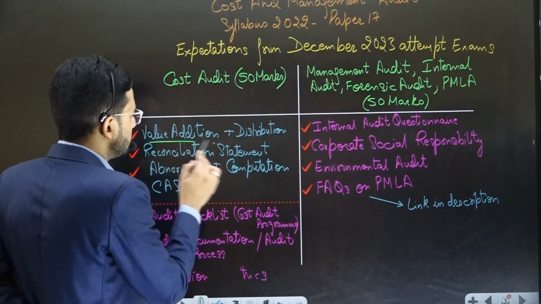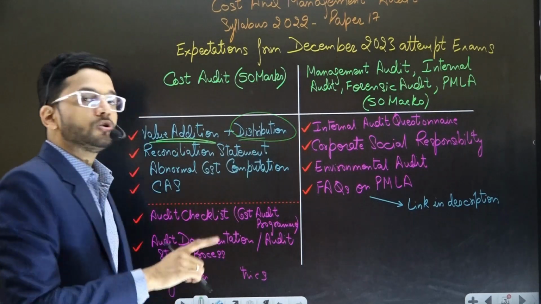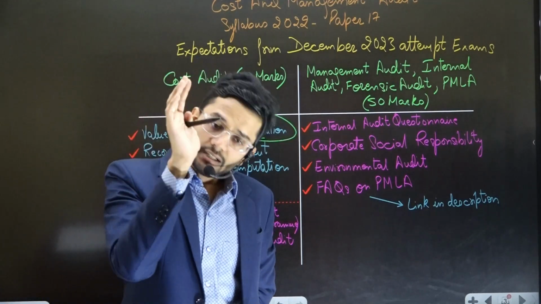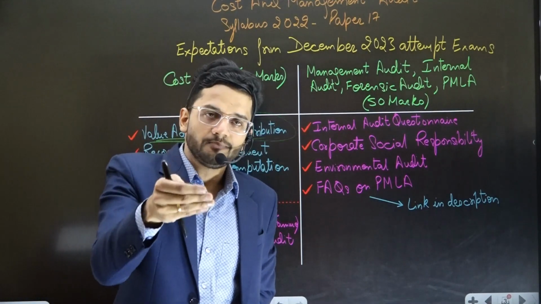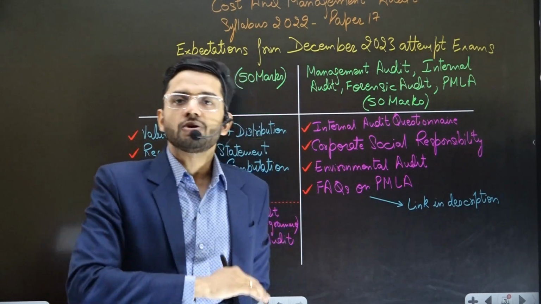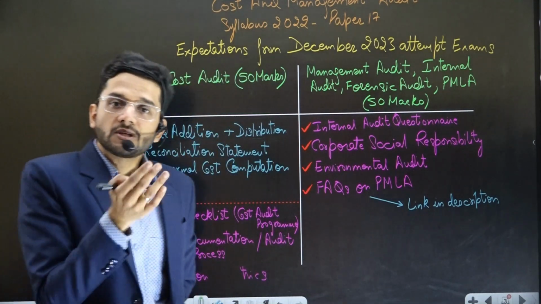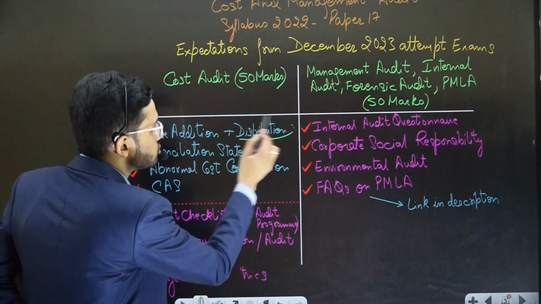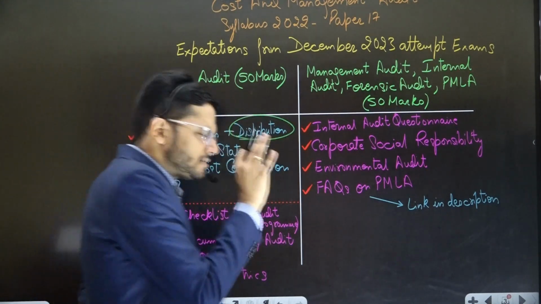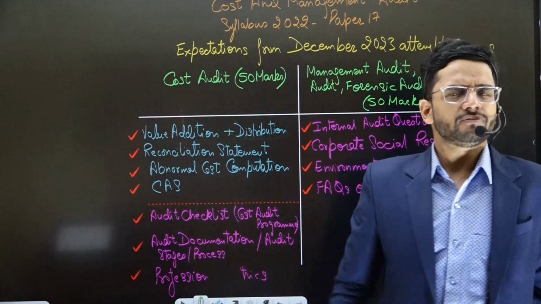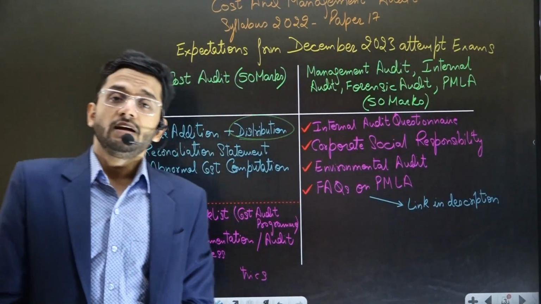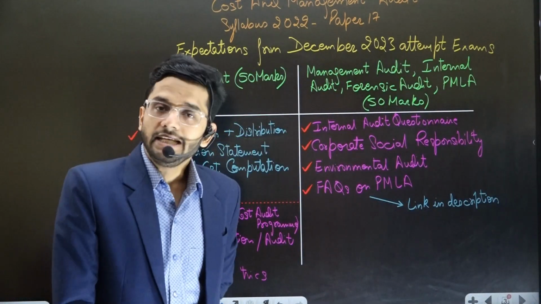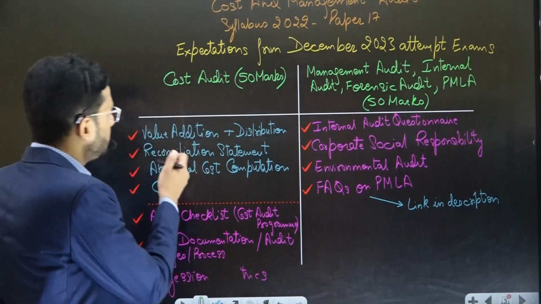And yes, along with value addition, distribution to the different claimants is also an important question. It is part and parcel of value addition only. First you are required to compute the value addition, and subsequently you are required to compute the distribution to various claimants. An easy concept, a very straightforward concept, but you need a real lot of practice to really ace this topic. So practice is the key in this particular topic.